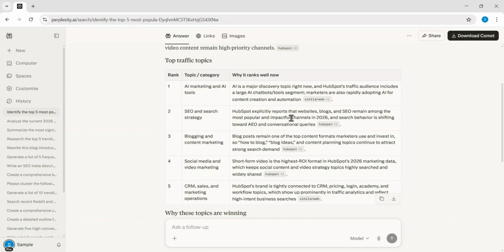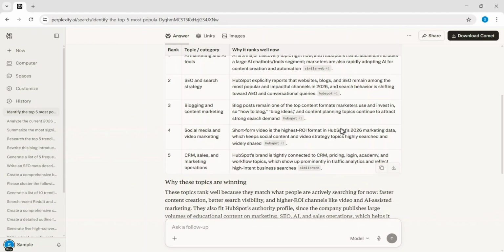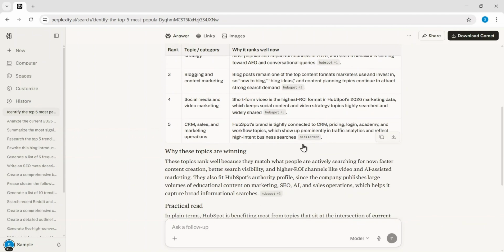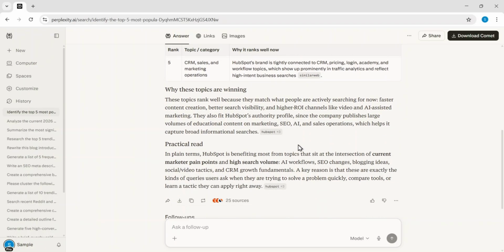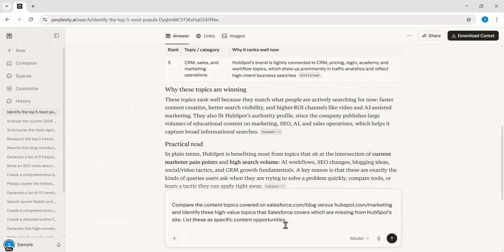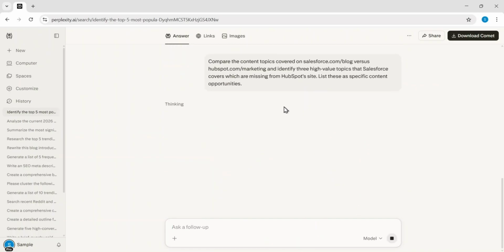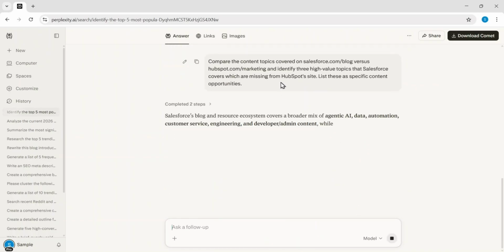It also highlights SEO strategy and blogging as essential pillars that maintain a strong search demand and high authority profile for their site. Now I want to find specific gaps, so I ask for a comparison between Salesforce and HubSpot to identify high-value topics that are missing from HubSpot's marketing blog.